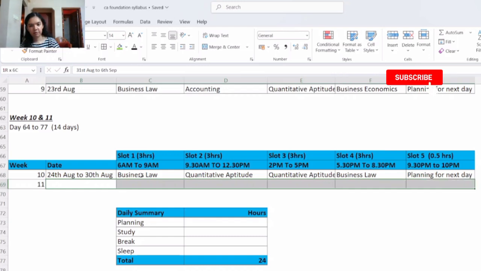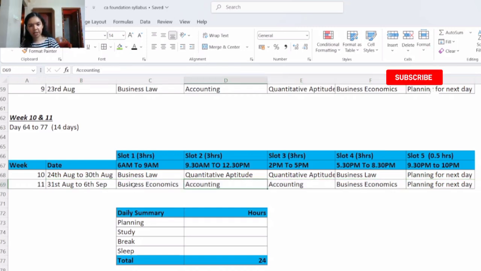Then 11th week, 31st August to 6th September. Here you will revise business economics and accounting. In slot 1 you will revise business economics. In slot 2 and 3 you will revise accounting. And in slot 4 you will revise business economics. And in slot 5 again you will plan for the next day.